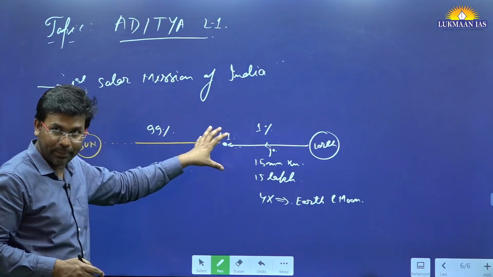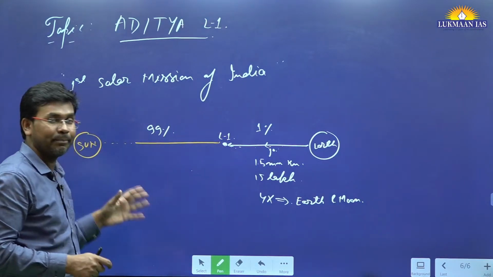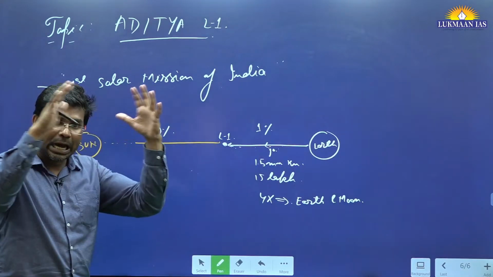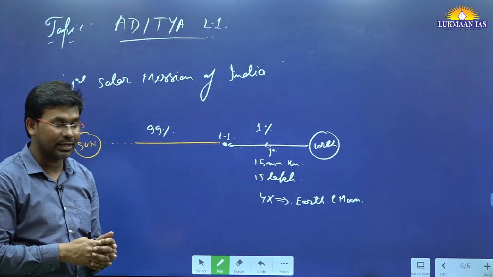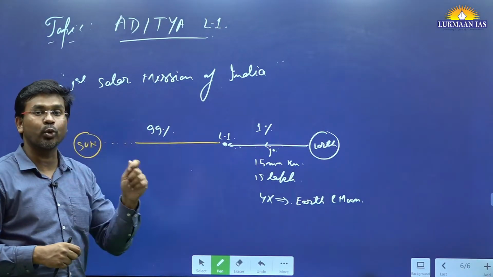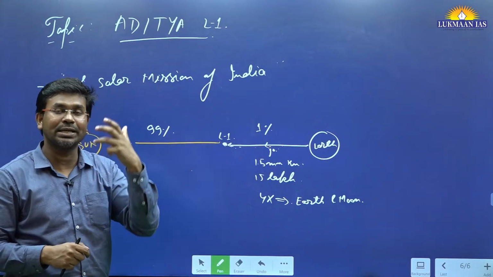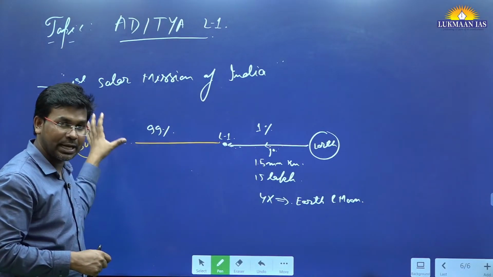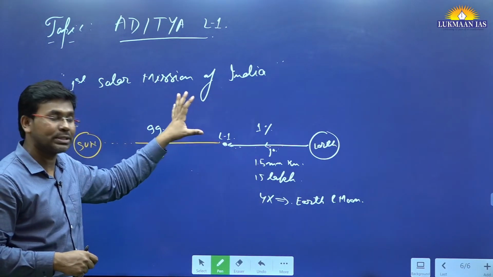Through the Aditya L-1 mission, we want to study the corona of the sun, which is the outermost layer of the atmosphere of the sun. We want to study coronal mass ejection. This mission does have various objectives, right? This mission has many objectives, so we want to study about that.